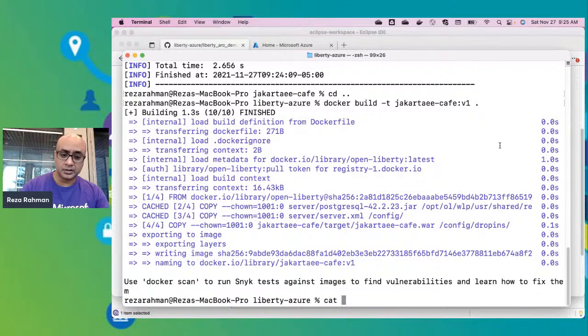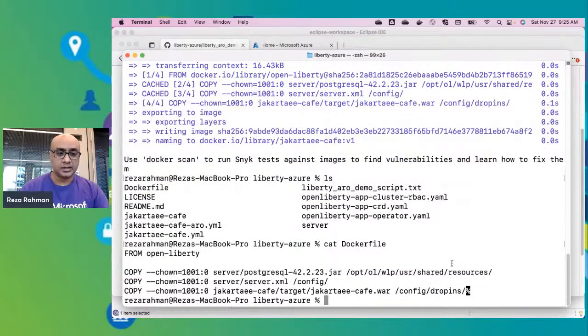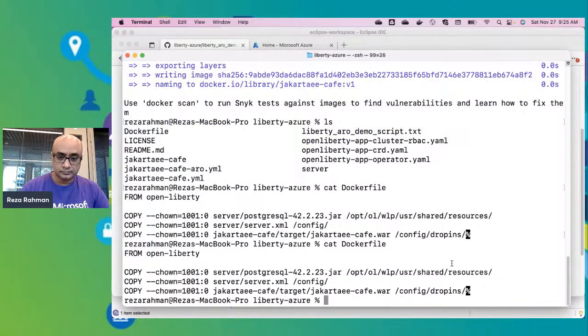Now let me show you the Dockerfile. So if I do an ls here, you'll see that there is a Dockerfile in this directory. So let's take a quick look at the Dockerfile to see how that looks. So cat Dockerfile. Okay, and what happened here? Okay, so here's the Dockerfile.